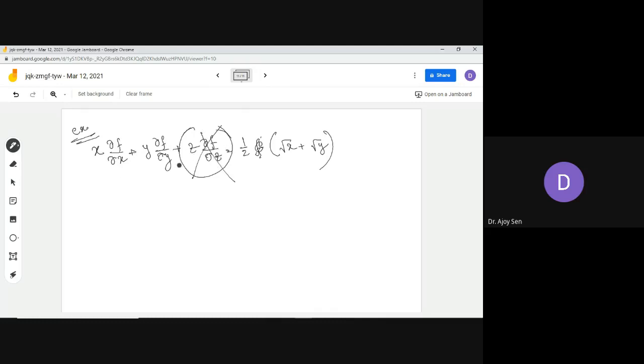Just the thing I was going to say: if you do calculate, what is del f del x, and you can also calculate what is del f del y. F is a function which is root x plus root y, and you can at once calculate del f del x and del f del y. You can do simplifications, and I think you will easily find that the left hand side simplifies and you will get this thing.